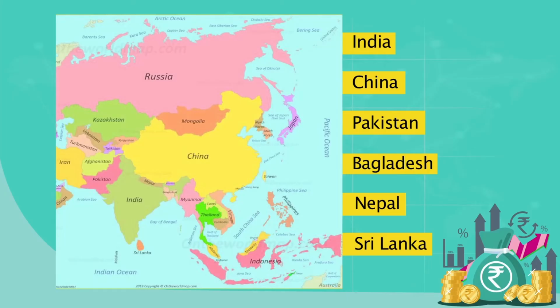In many other countries, if you look at the US, European countries, Australia, or some other countries like South Africa, you will find a major share of workers are in the organized sector. Whereas in many developing countries like India, China, Pakistan, Bangladesh, Nepal, Sri Lanka, a large number of workers are unorganized sector workers. Why does this happen? One reason is the nature of employment, and the labor laws that are practiced in India are very, very strict.